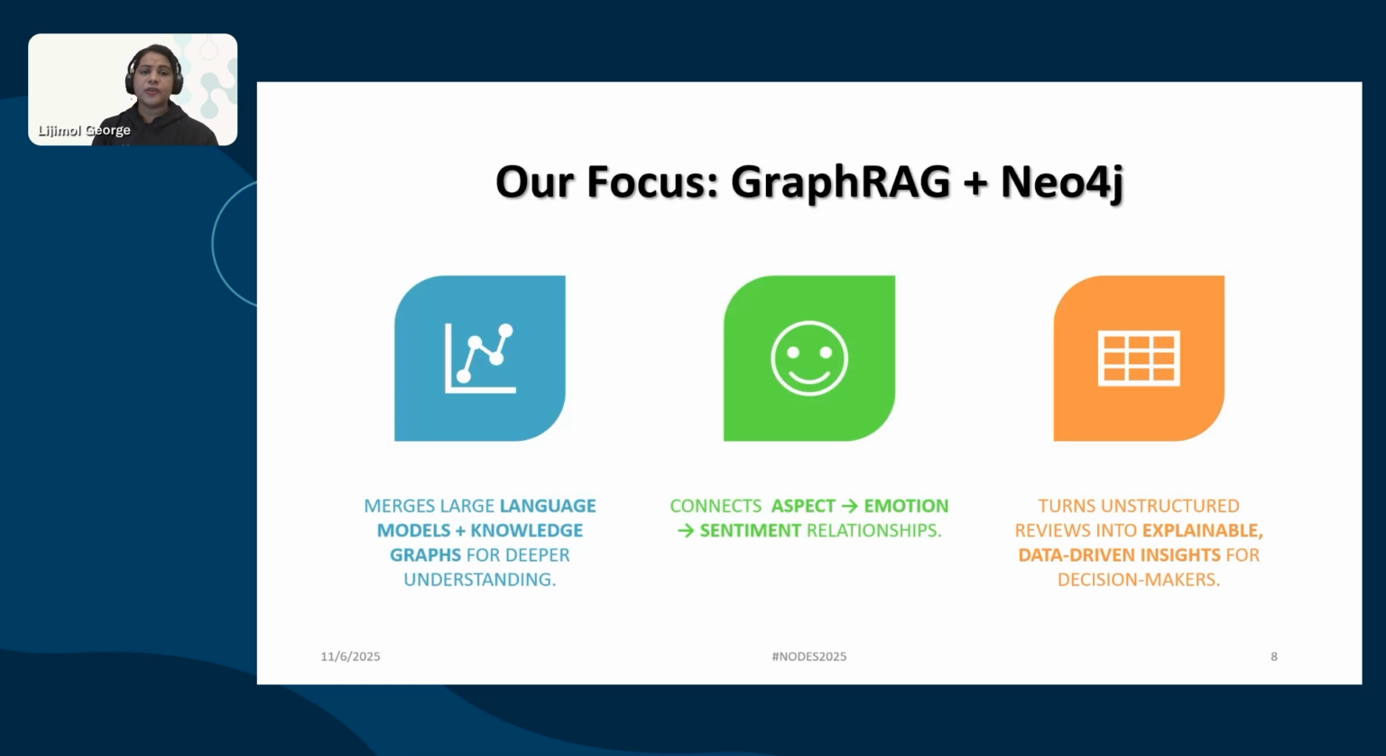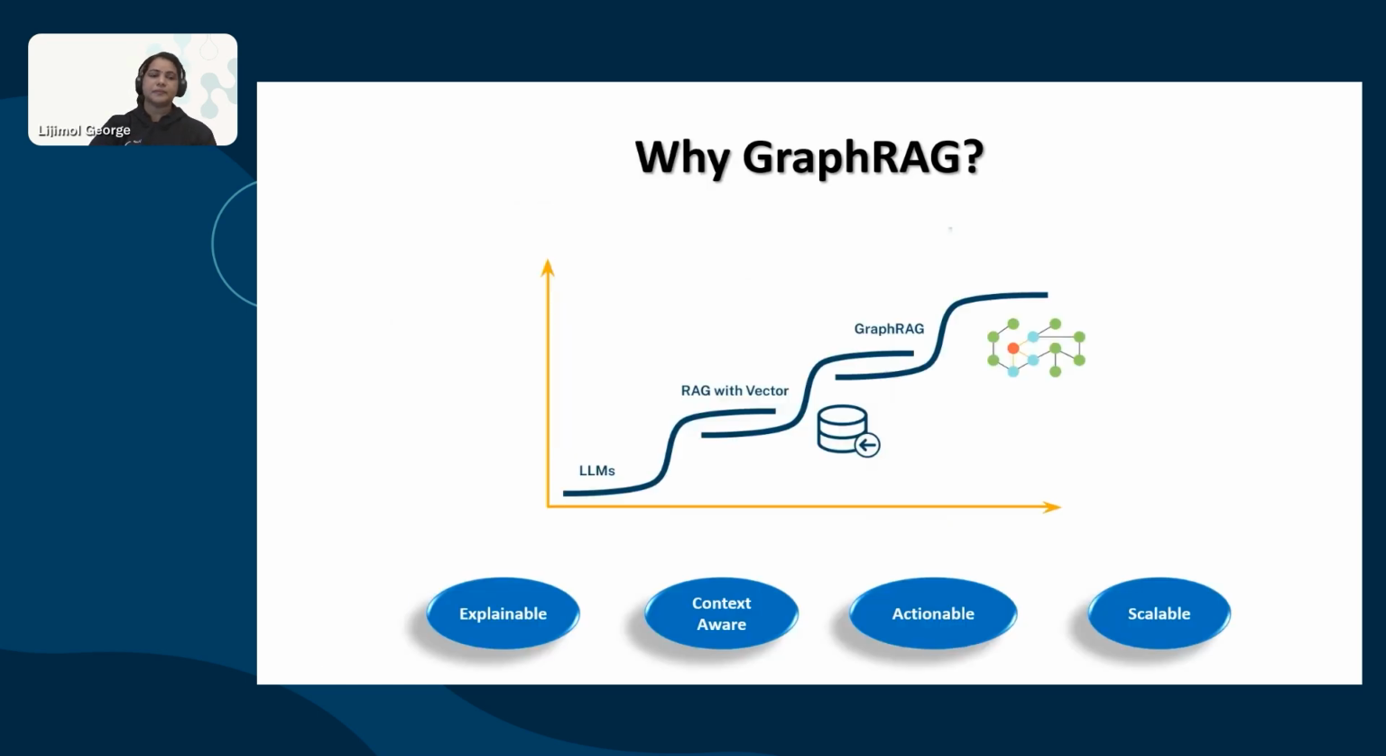So today our focus is GraphRAG with Neo4j. It merges a large language model with a knowledge graph for deeper understanding. It connects aspect, emotion, and sentiment relationships. Also, it turns unstructured reviews into explainable, data-driven insights for decision makers. This structure makes every model traceable, auditable, and explainable, which are the core principles of trustworthy AI.